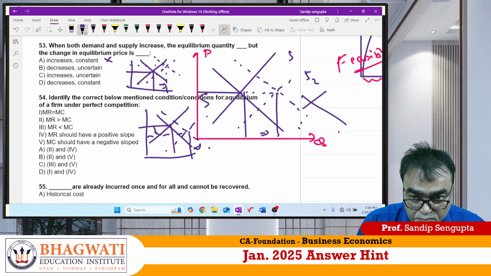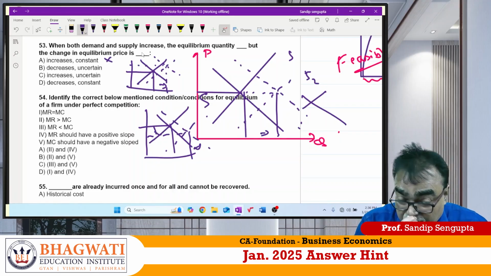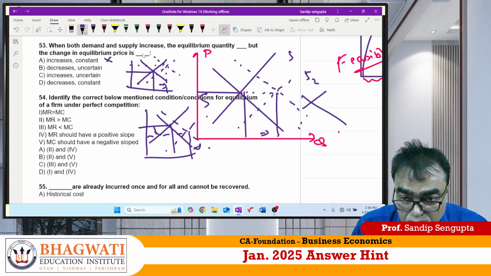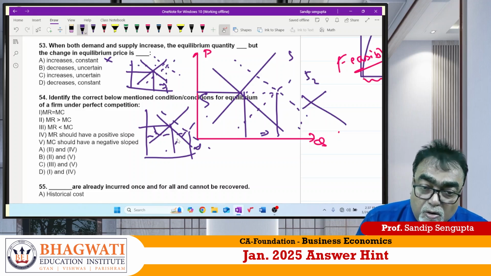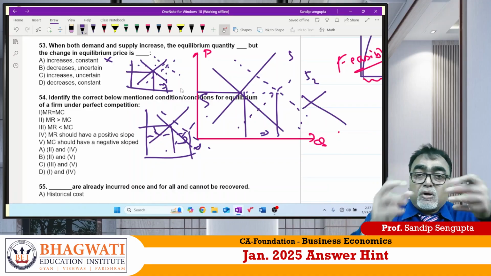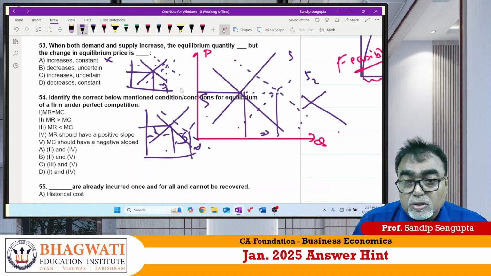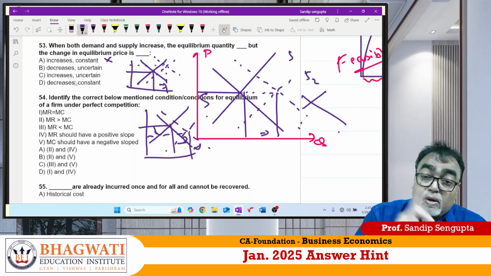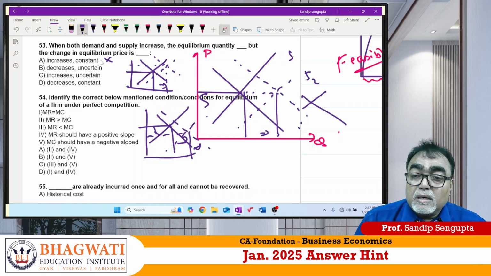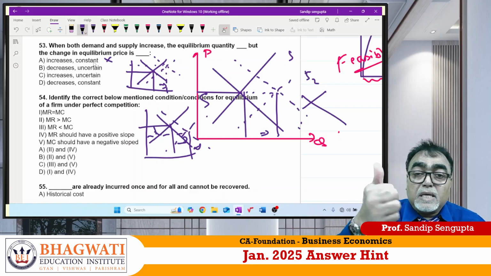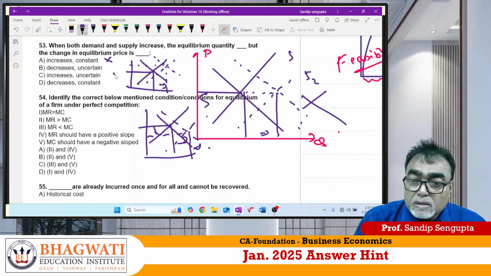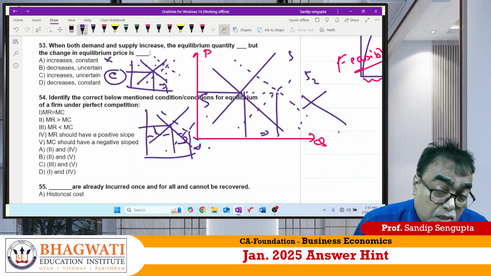Are you getting my point? So when both demand and supply increase, careful, equilibrium quantity will obviously increase, but we don't know whether price will increase or decrease, depending on magnitude. So which one is the option? Equilibrium quantity will increase, but change in price is uncertain. We don't know whether it is more, less or constant. The answer should be C for Chennai.